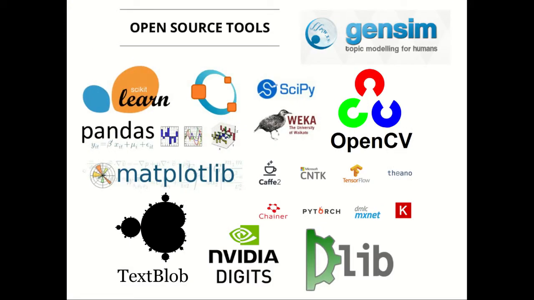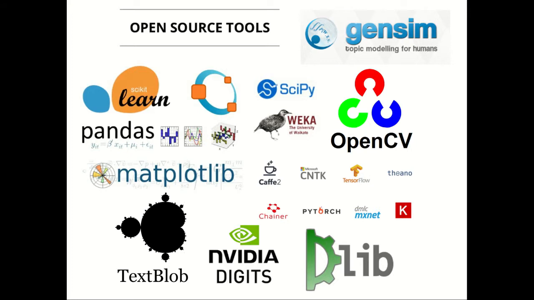So tools, all these tools are completely open source tools that we will use in our course. Machine learning mainly depends on scikit-learn, and data wrangling and data pre-processing depend on pandas. Matplotlib is the library that we will use for data visualization.